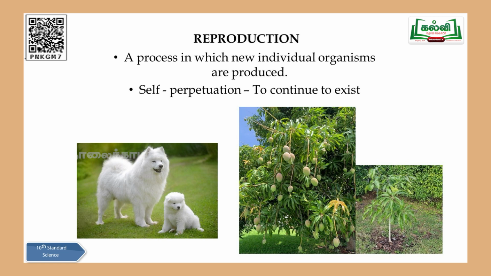You can look at the picture here. A dog gives puppy, tree gives a plantlet. Yes, you can see a mango tree which gives a plantlet, the small mango plant. Again, a dog gives birth to a baby. Why should they undergo this particular process? Tell me now. When this particular dog matured, definitely one day it will die, and it has to continue its own species to the next generation.